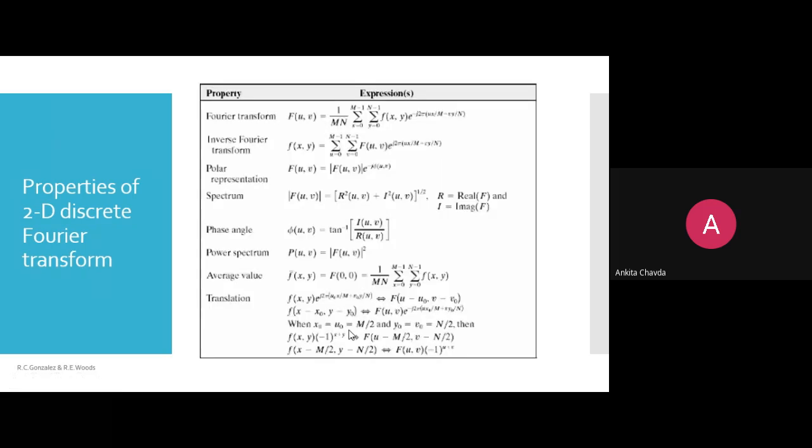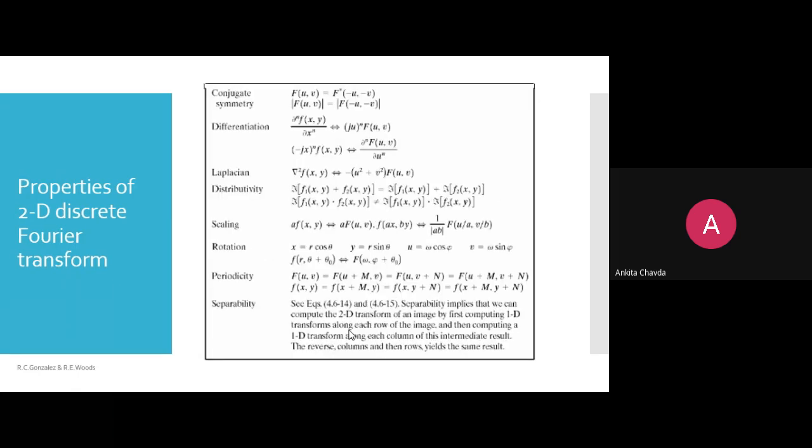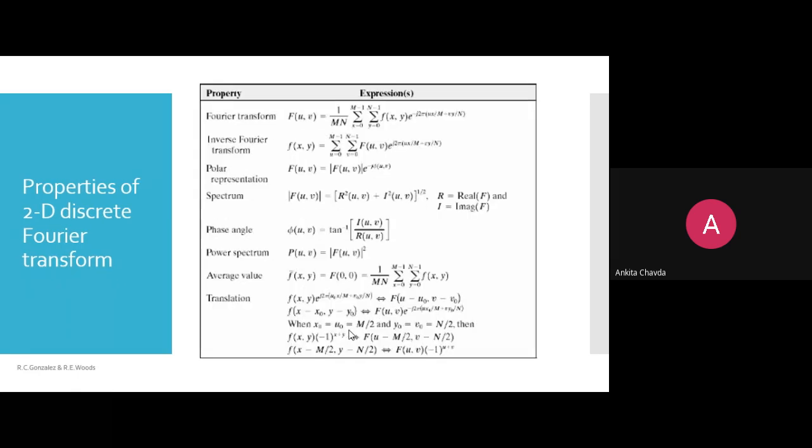More properties. One more is there. It's not ended yet. Okay, so you have expressions like the Fourier transform. You have already written the formula for that, right? F(u) equals 1 upon MN, the sigma of f(x,y) into this.